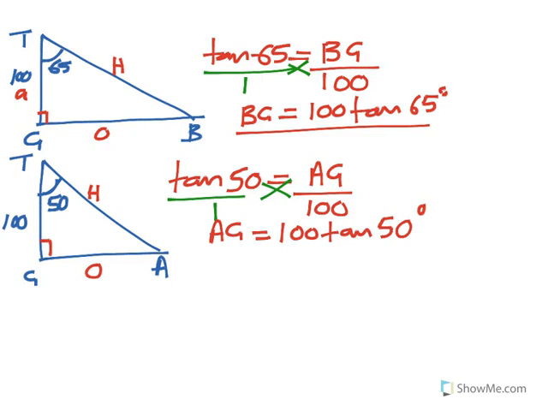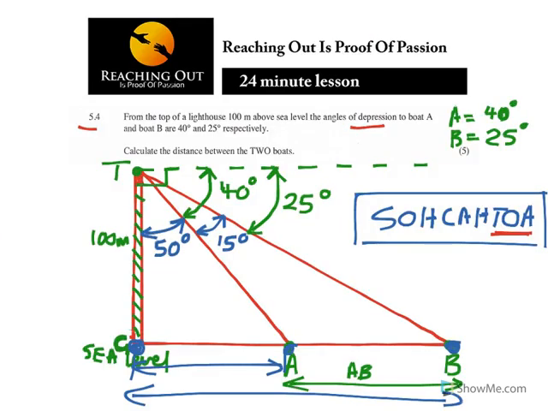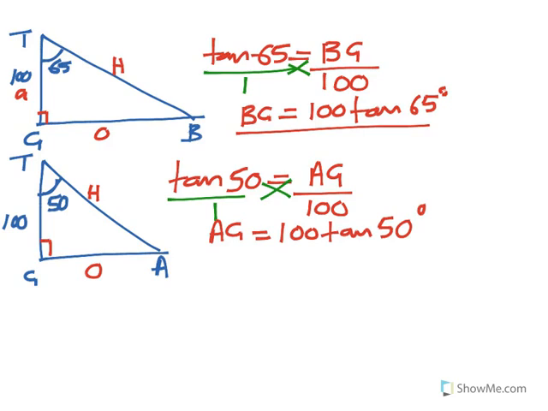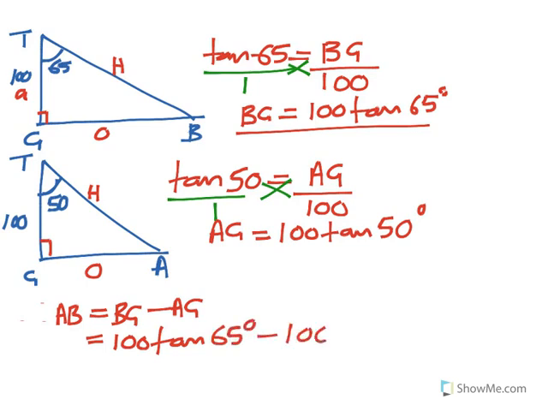Now, as we said, to find AB you subtract BG from AG. So AB is equal to BG minus AG, which is equal to 100 tan 65 minus 100 tan 50 degrees.